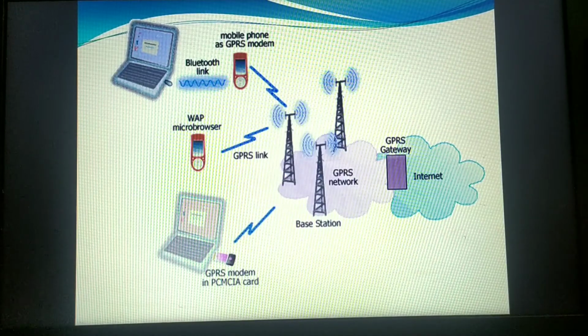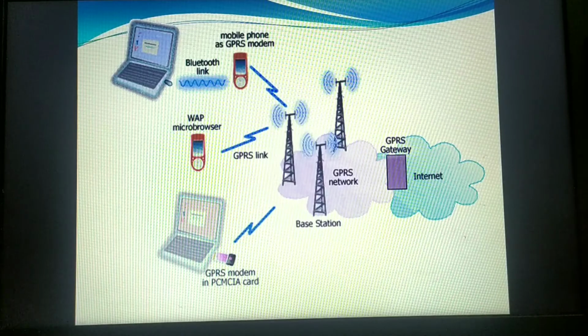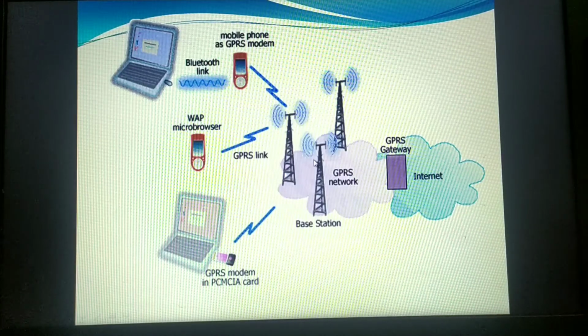With GSM, even just being connected to the internet, they were charging you. But when GPRS came into consideration, it gave one important property: always on, always connected.